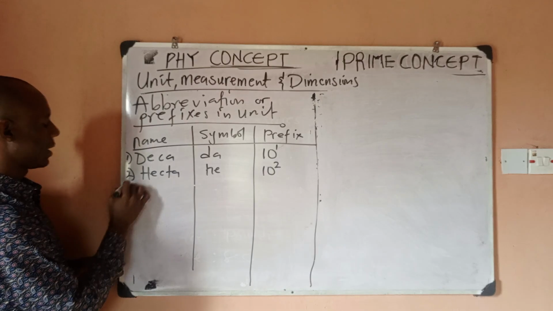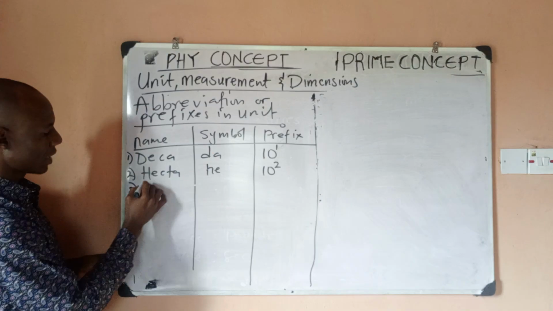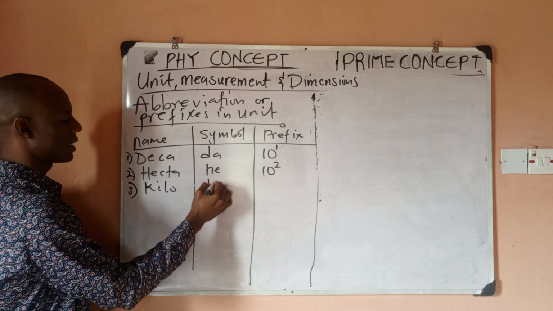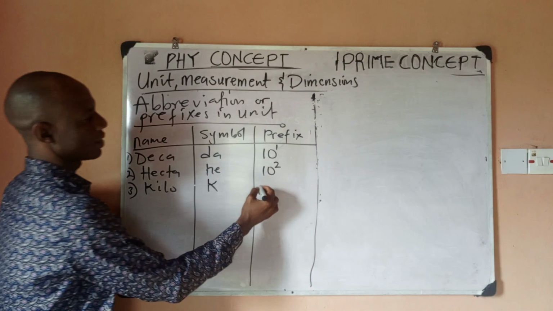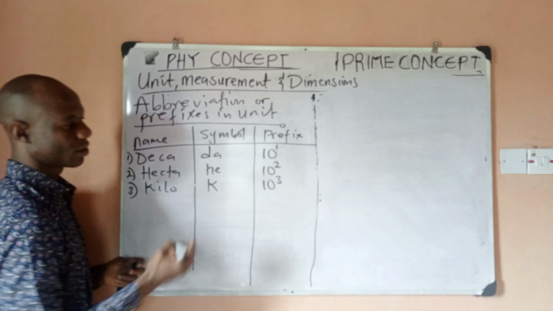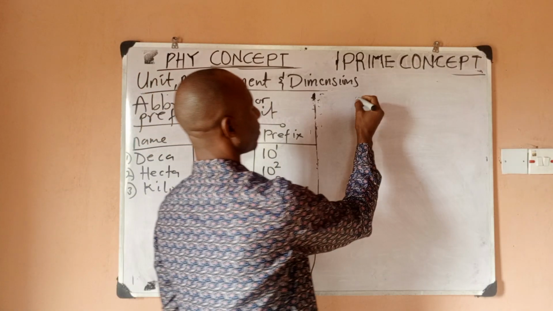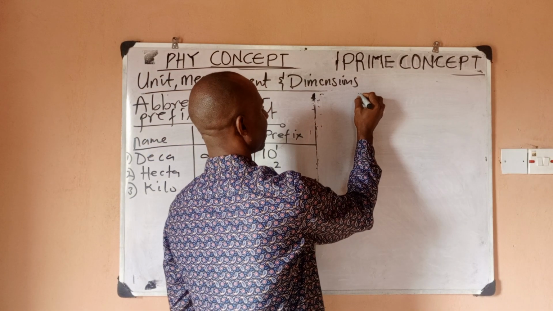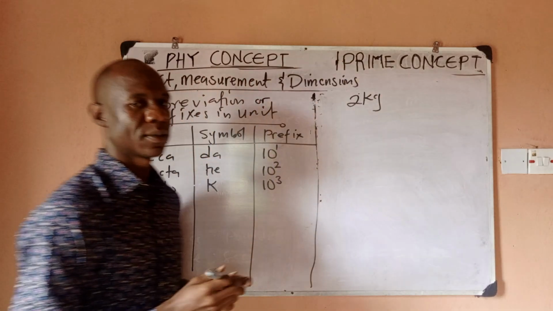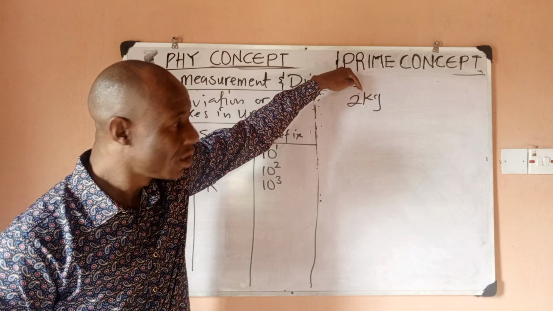Now, number 3, we want to look at kilo. Kilo is symbolized as K, which has the prefix 10 to power 3, right? Yes, so what this means, before I continue, if you see something like, let's say 2 kilogram, you have something like this, 2 kilogram.